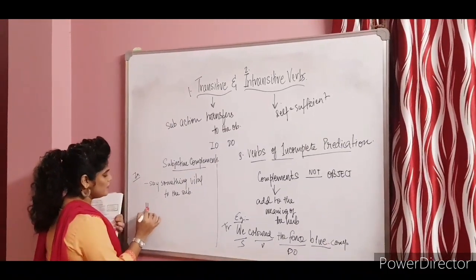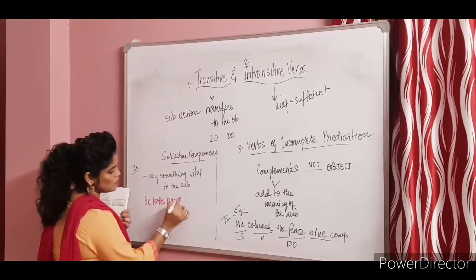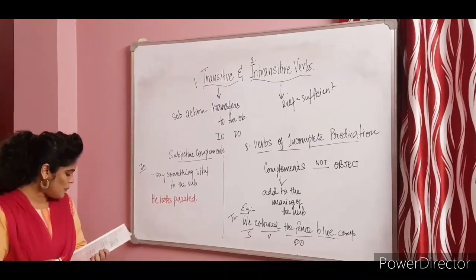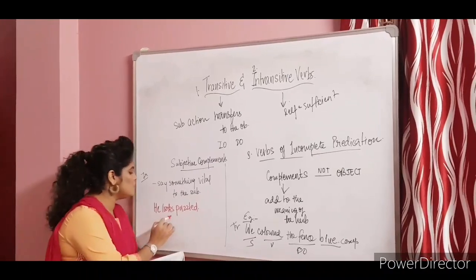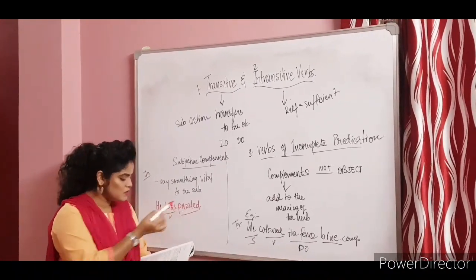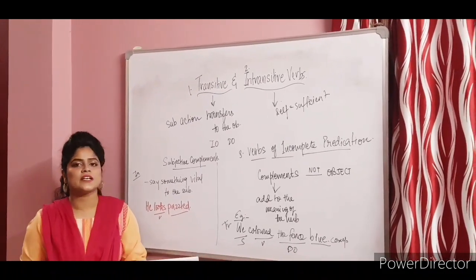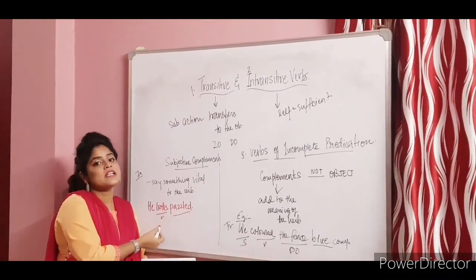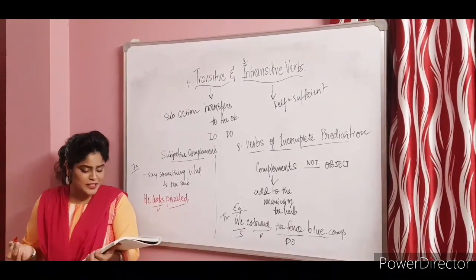Okay, if I say, he looks puzzled. Alright. The word puzzled over here, it helps the verb looks. This is the verb. Now puzzled can also mean an adjective. Now puzzled over here helps to understand the verb clearly. Alright. So it can mean an adjective.